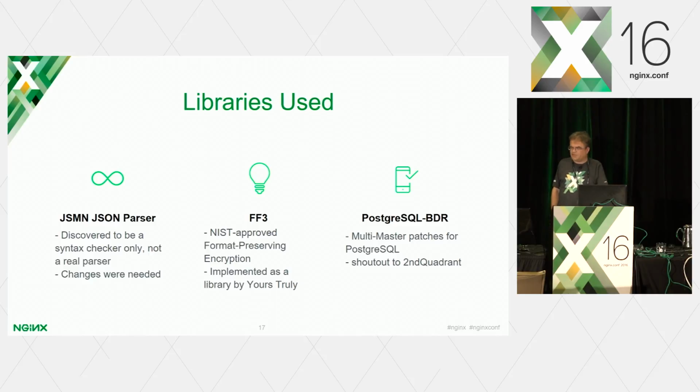And so I had to modify this a little bit. It's not a perfect thing, but its advantage is really small and simple. You don't need 17 calls to get it to work. You need essentially like 2 calls. And then FF3, as I already explained, is a format preserving encryption algorithm approved by NIST since, I think, April or May. And I implemented that as well, but that's not the subject of this talk.